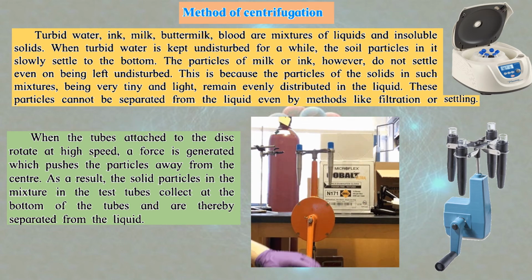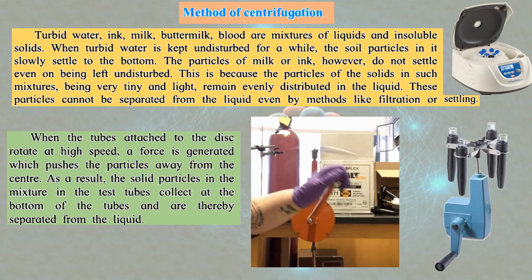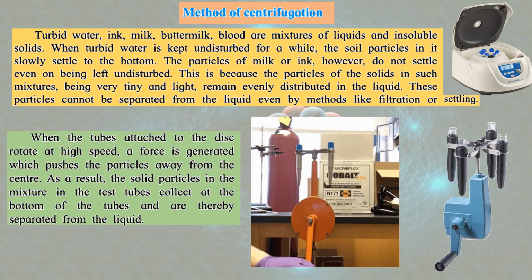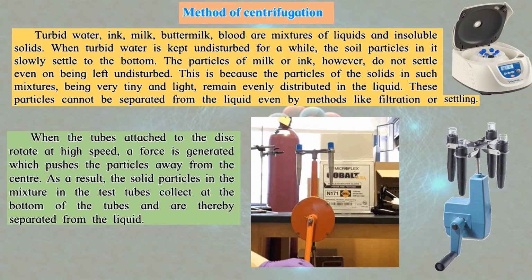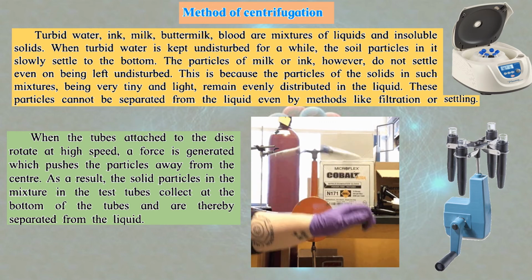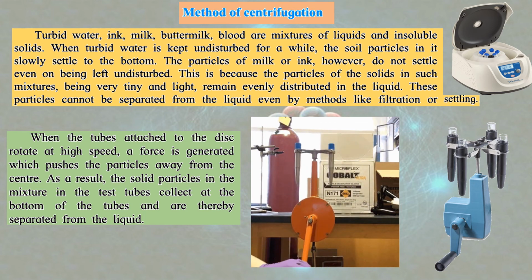But for separating your blood, the things present in our blood, platelets, CBC, WBC, there are so many things present in our blood, hemoglobin, all these things are insoluble solids which are present in your blood. So this method of centrifugation is used. It is not done manually now. Now there are electrical methods. Electric centrifuges are also used to separate the particles, and then they can be studied easily.